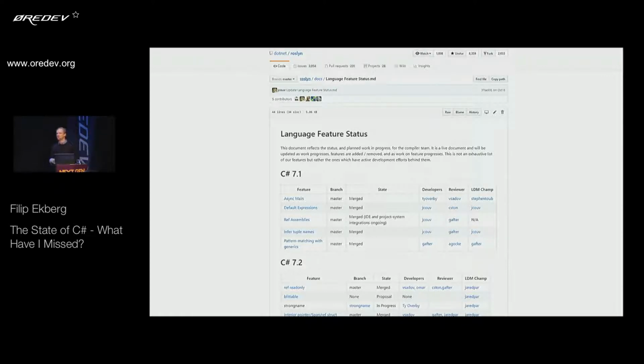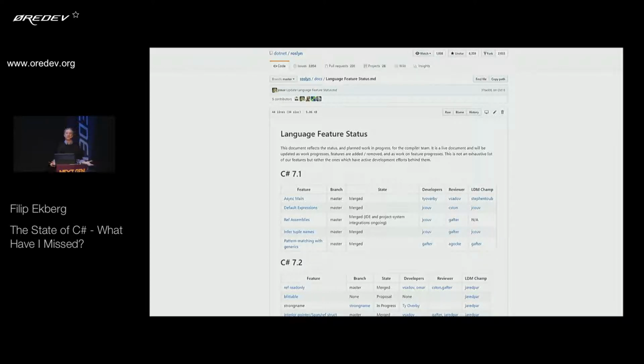Internally at Microsoft, they have a champion for each language feature that they want to add. They're in charge of talking about that in the language design meetings, and they talk about how to introduce this and what kind of side effects the feature has. For instance, they removed record types from C# 7, which they really wanted to add, but it was just too much of a hassle to get the IDE support in place in time. So hopefully they'll get that into C# 8.